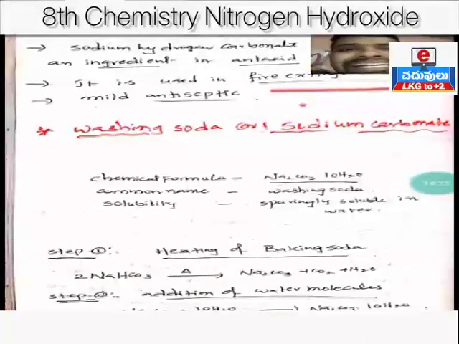And it is used as a mild antiseptic. Suppose we get a honeybee bite or any ant bite, swelling comes over the surface of the skin. That swelling can be reduced by rubbing the area with baking soda solution. The swelling can be cured. It is used as a mild antiseptic. These are the uses of baking soda. Clear?